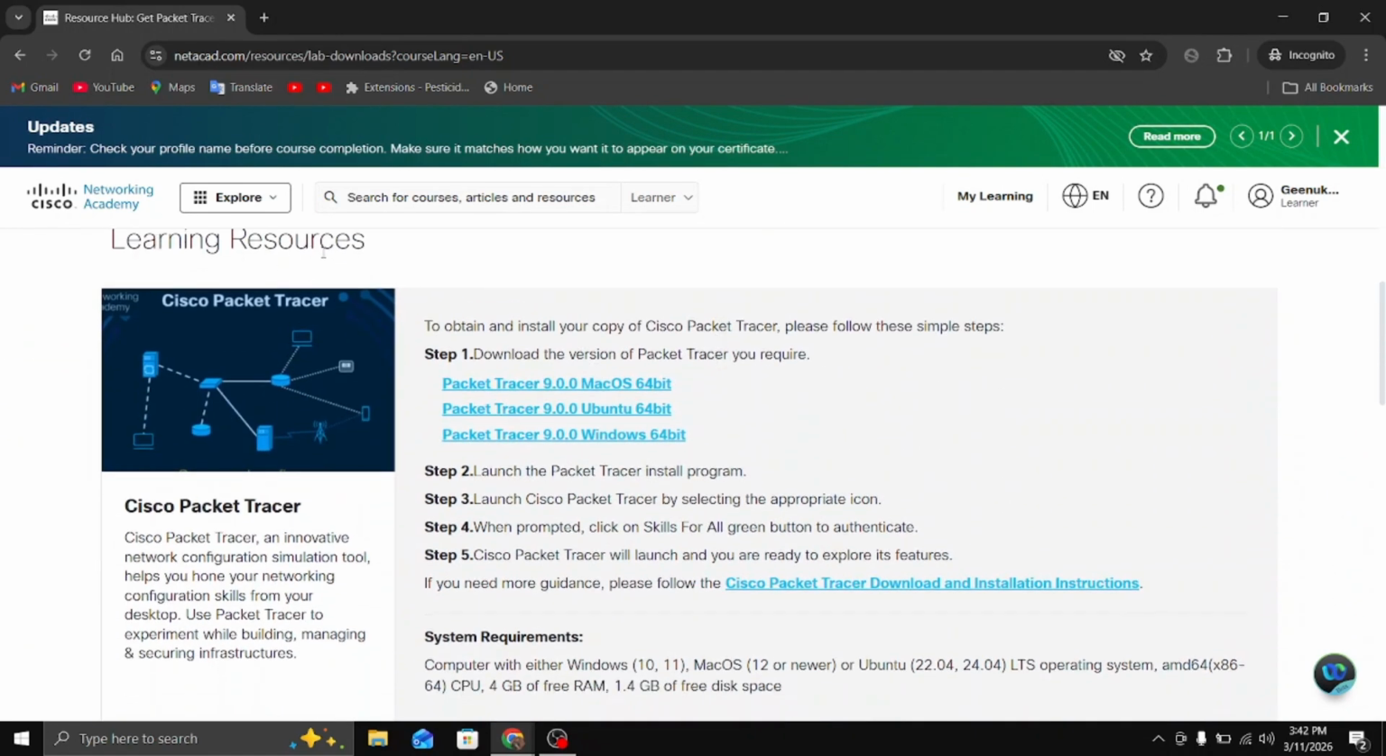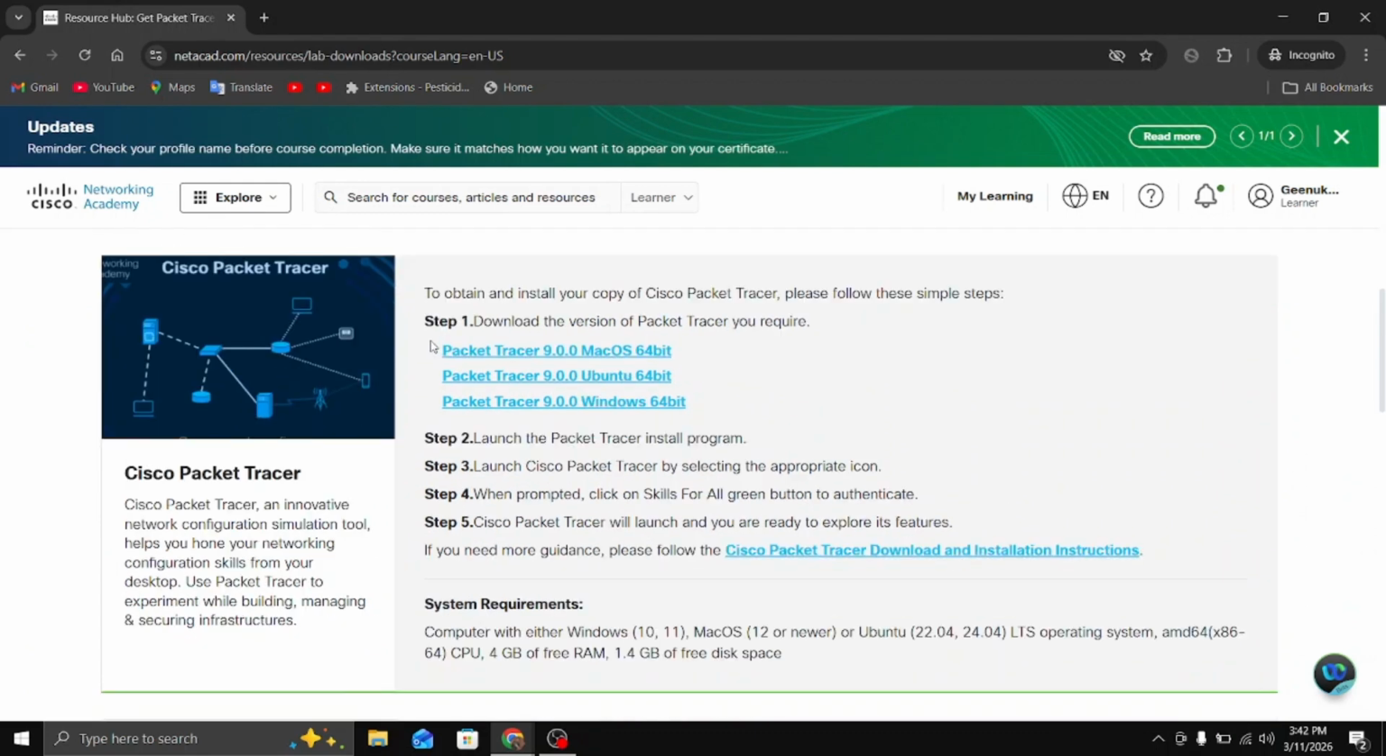Right there, you'll see the download links. Mac, Ubuntu, Windows, all 64-bit, all Packet Tracer 9. Pick yours. I'm on Windows, so I'm grabbing the Windows 64-bit version.